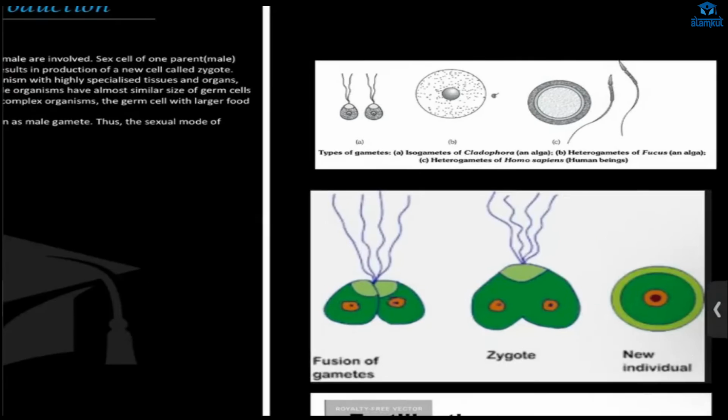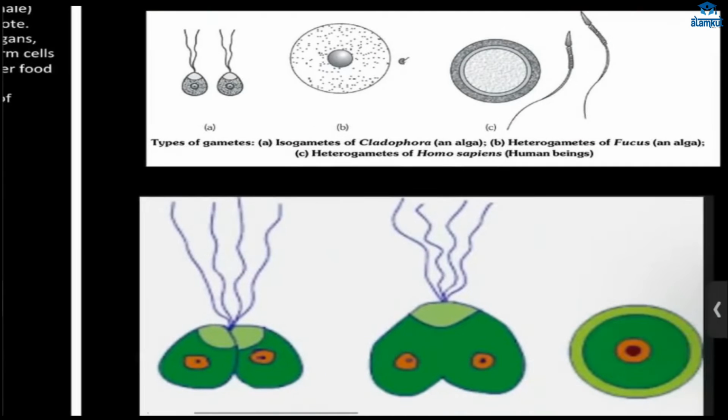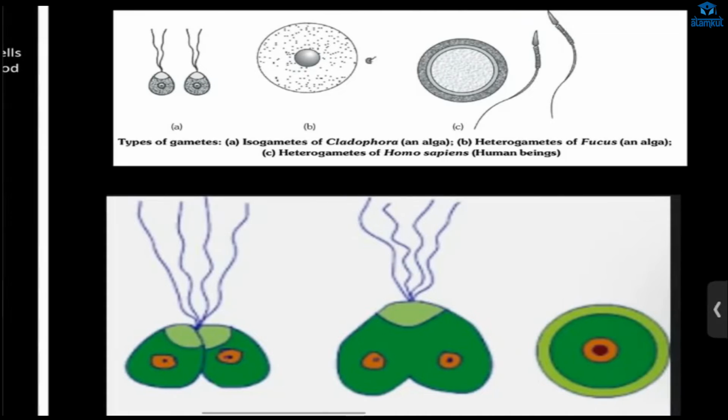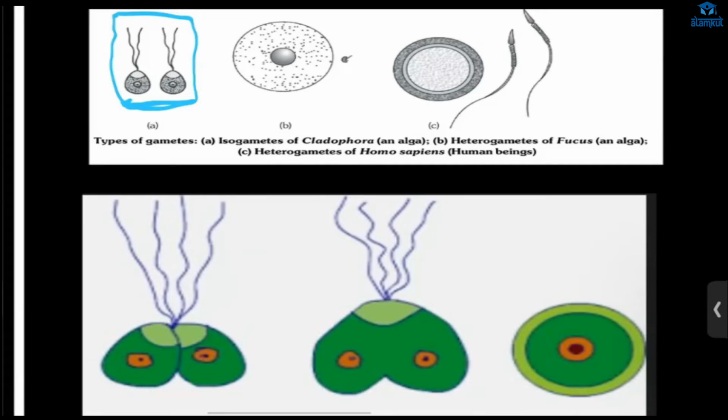Okay, so you can see here there are many types of gametes. Some organisms may have the same type of male and female gamete, exactly the same. The morphology, the phenotype, is the same, like in the case of the alga Cladophora. You can see here it is the same. That type of gamete is called isogametes. And if it is different, then it is called heterogametes.